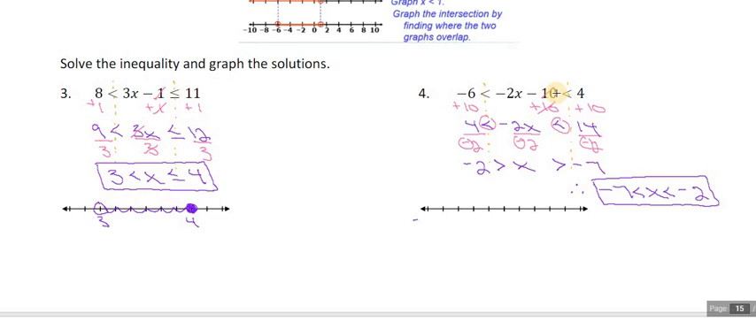So we'll go from negative 10, negative 9, negative 8, negative 7, negative 6, negative 5, negative 4, negative 3, negative 2, negative 1, and 0. So we've got an open circle on both negative 7 and negative 2. And we shade in between because it is an and statement.